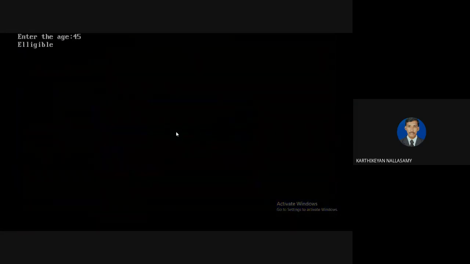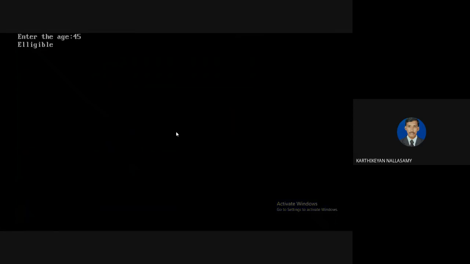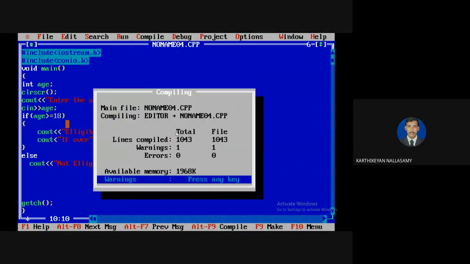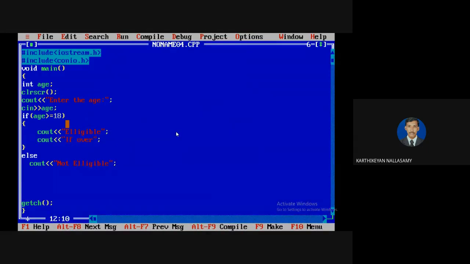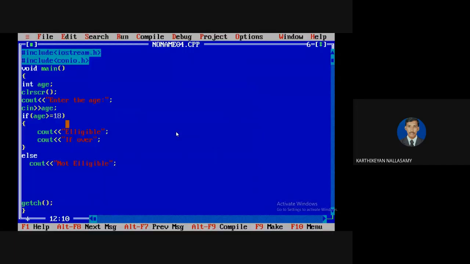I'm going to enter my age, and it shows either eligible or not eligible. Clear? Let's check it. Just compile. Yeah, so that is the problem here. Code has no effect, meaning it will not execute. So, eligible, if over. Like that it will execute. Clear? Okay.